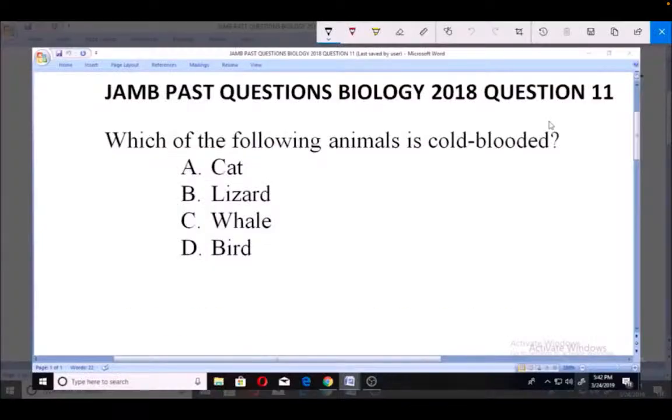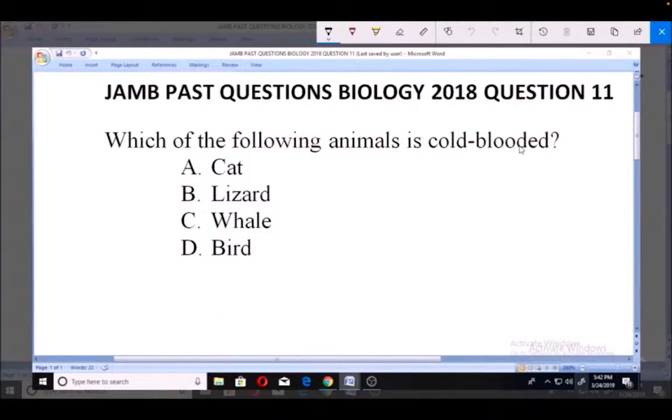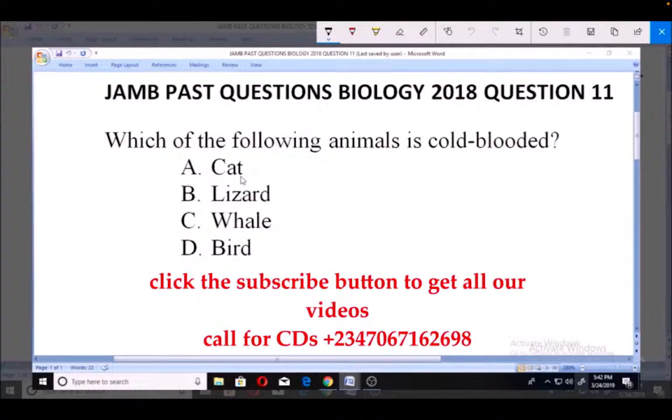Welcome. Let's look at this question number 11 for JAMB Past Questions Biology 2018. Which of the following animals is cold-blooded? A. Cat. B. Lizard. C. Whale. D. Bird.